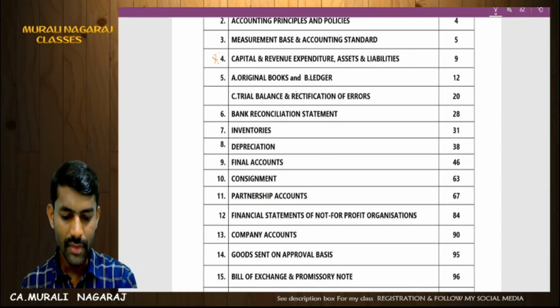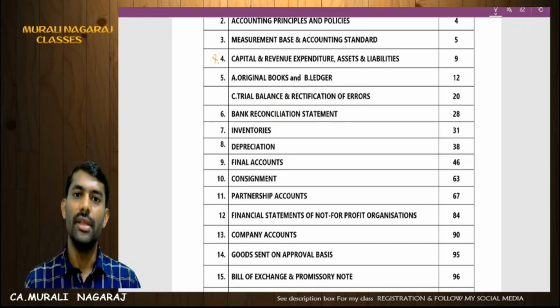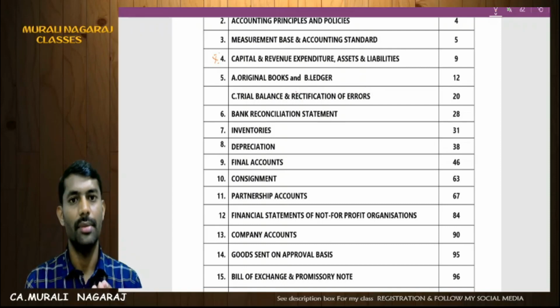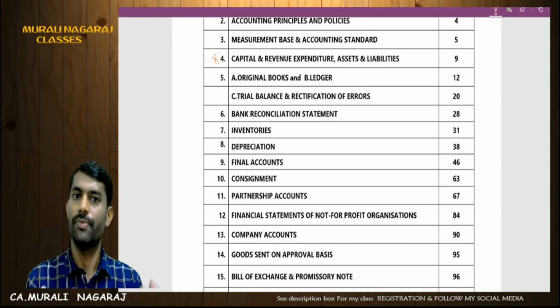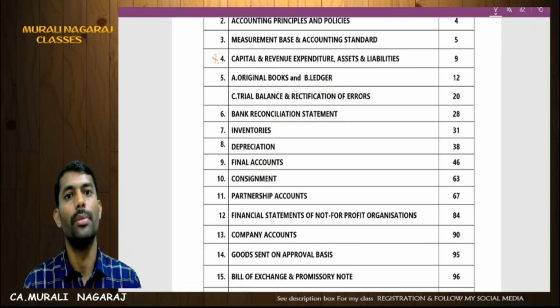Next, Trial Balance and Rectification of Errors. In this, just the theory of trial balance: how many types of trial balance there are, and what you mean by an adjusted trial balance. You have to be prepared for this theoretically.